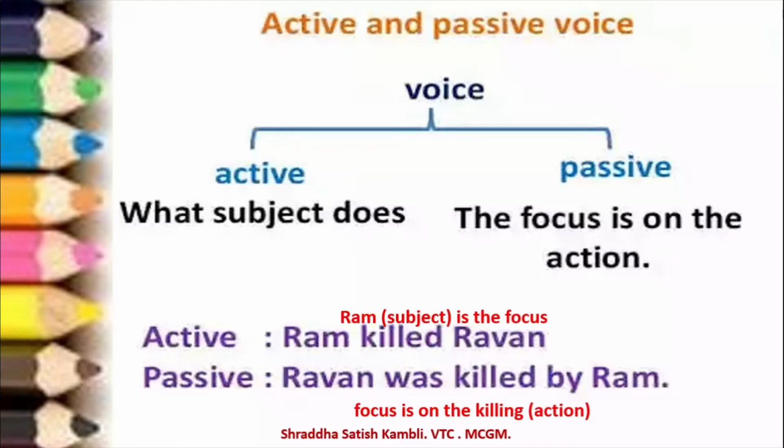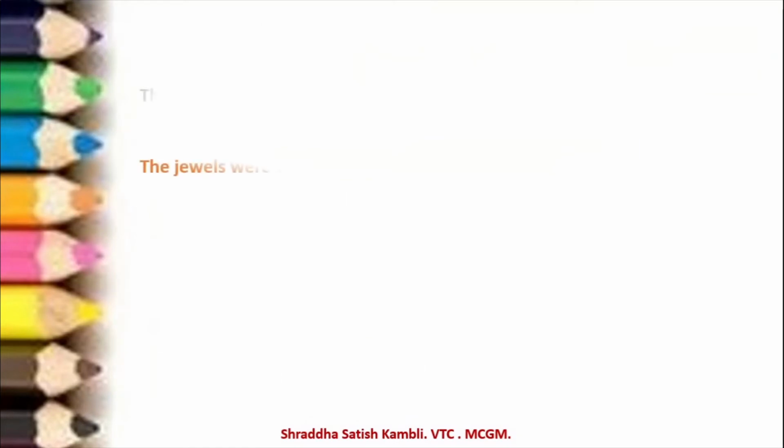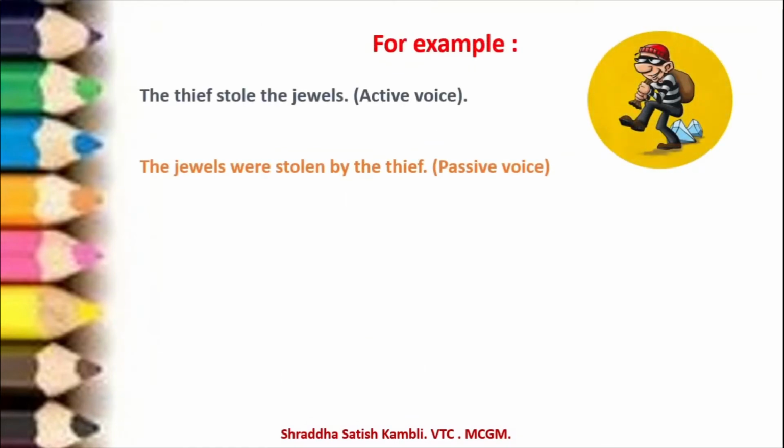So this is the meaning of active and passive voice, and this is how active voice differs from the passive voice. In the active voice, the subject is important. In the passive voice, the action or the verb is important. So we can now easily say that active voice is about the person and passive voice is about the action. Look at this example here. The thief stole the jewels is active voice. The jewels were stolen by the thief is passive voice.